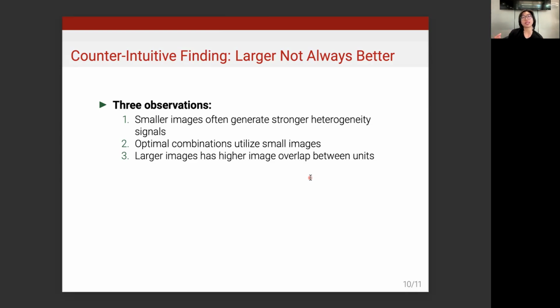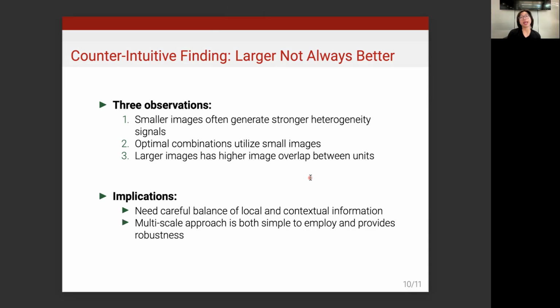Further, larger scale images have higher image overlap between units when units are, for example, in a village, which means that it's much harder for the model to discern the individual level heterogeneity from larger images. The implications of our finding is that there needs to be more careful thought of how to balance local and contextual information. And our multi-scale approach is both simple to employ and provides robustness to local and global information and their presence.